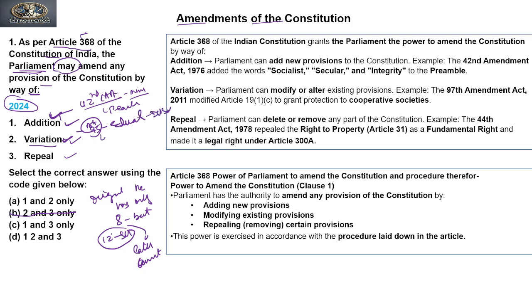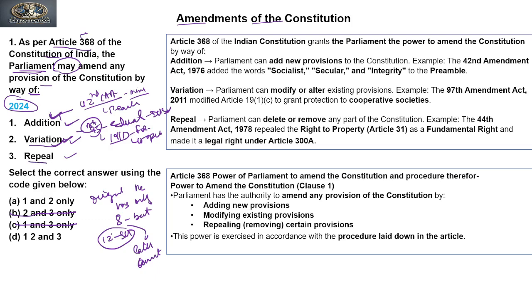It has modified Article 19 Clause 1 of the Fundamental Rights, adding cooperative societies. So it has a power under 368 to modify any of the provisions. So A can be the answer, C cannot be the answer. Now the last, can it repeal? If it has a power to repeal, the answer would be D. If not, then A is the answer.